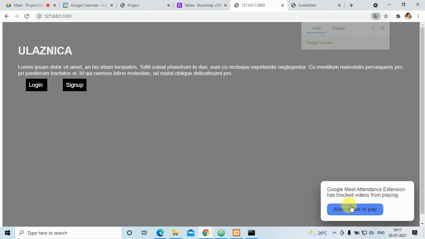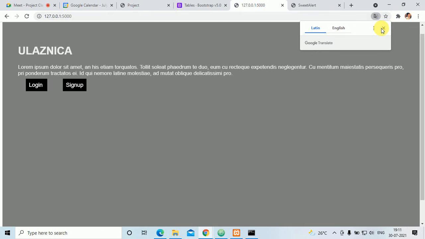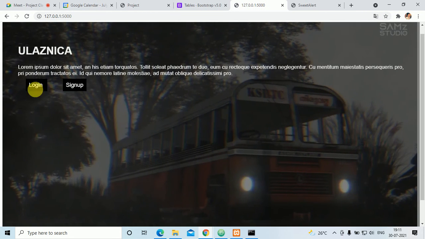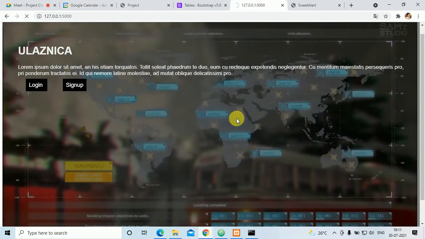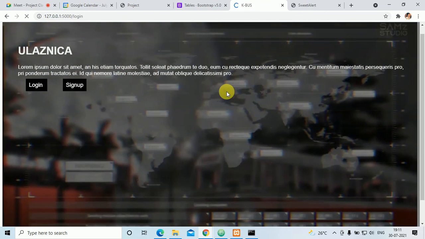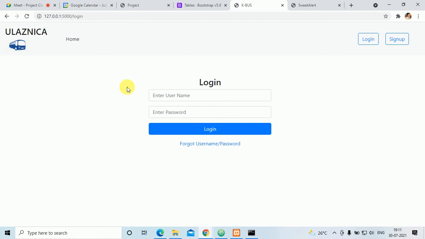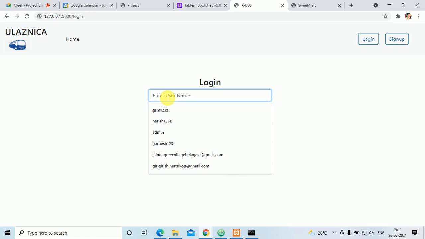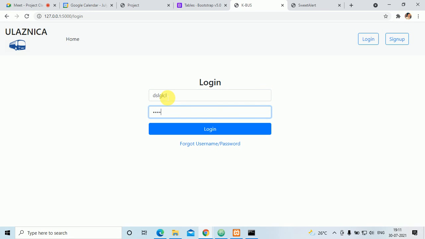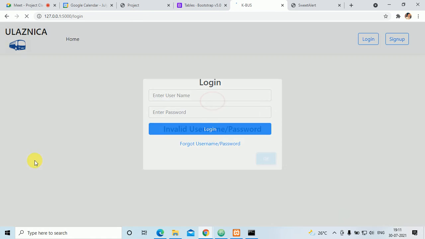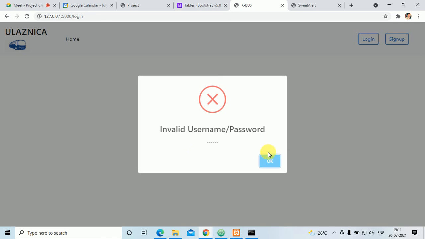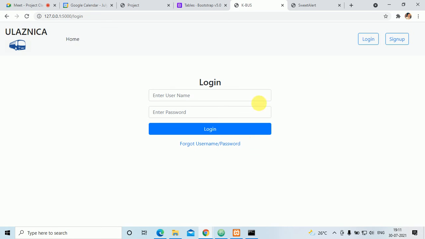So now here is the Ulasnika. If I click on the login, it will go to the login, that is /login. This is the login. Okay, and here if I put any username like this and password like this, and if I click on this login button, the sweet alert will display invalid username or password like this.